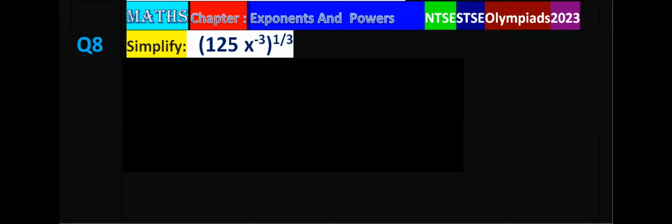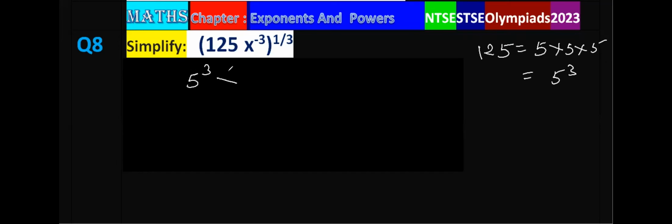So its solution is, see, this 125 can be written as 5 into 5 into 5. So we can write 5 power 3. So we can write 5 power 3 into x power minus 3 whole power 1 by 3.